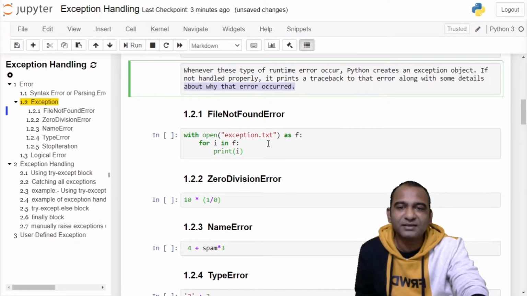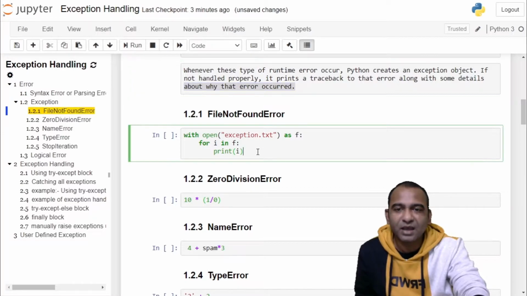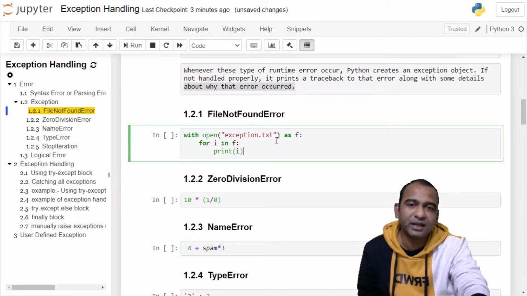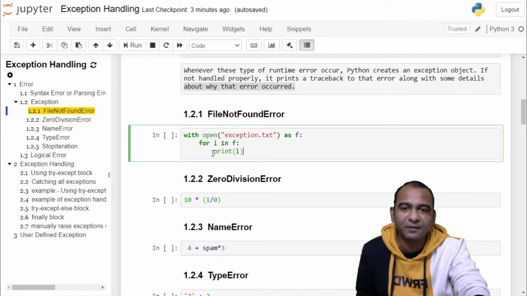First, we are seeing the FileNotFoundError. In this case, we are trying to open a file which is not present. So within the with clause, we are opening exception.txt. The mode of opening the file is not specified, therefore it will be read, and the information of that file is present in file handle f. Within the with block, we are printing the content of the file: for i in f, print i.